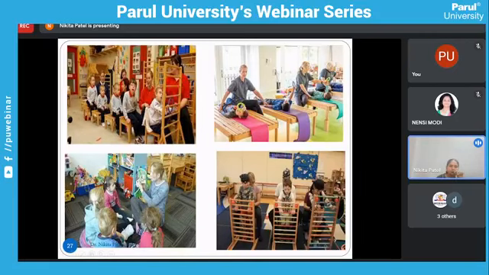Here is the storytelling time. You can see the children gathered here and they are telling the story. And it is the walking time. You can see all of them having the walker. So it is the walking time, which is part of the therapy time. Everyone is walking together.